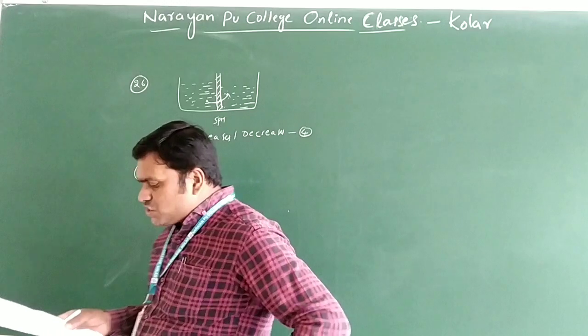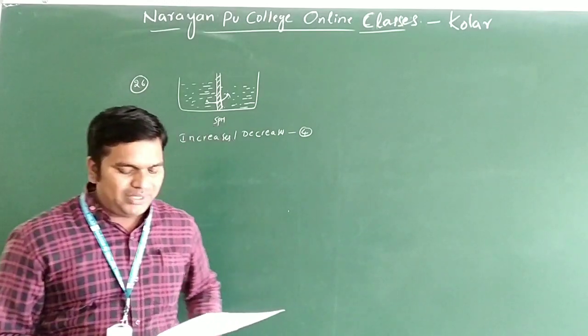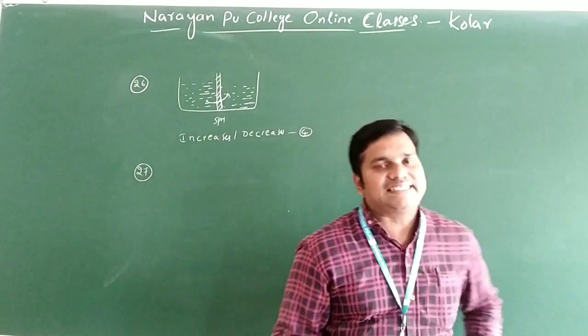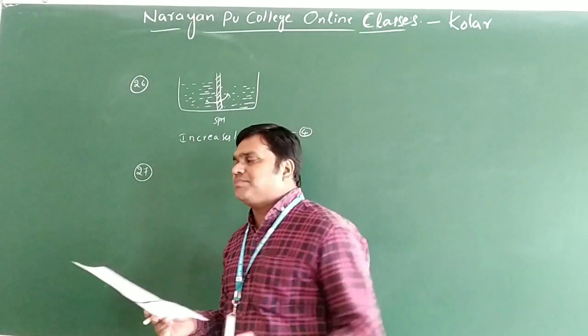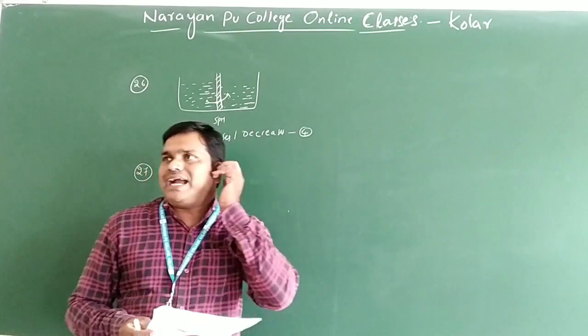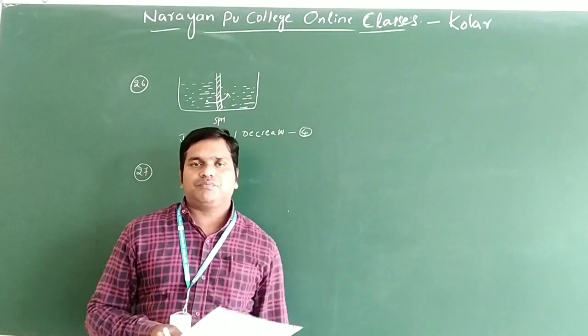When a substance is dissolved in a solvent, the vapor pressure of the solvent decreases. It brings about what changes, they ask. Suppose the substance is non-volatile. When a non-volatile solute is added to a volatile solvent, the vapor pressure decreases only.